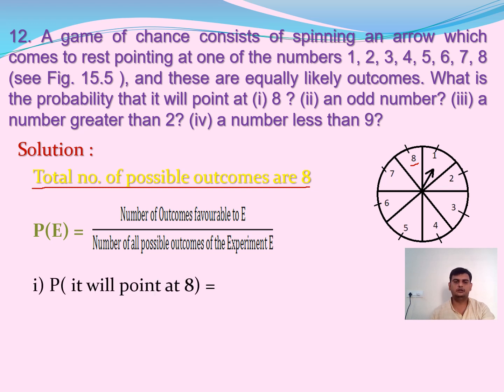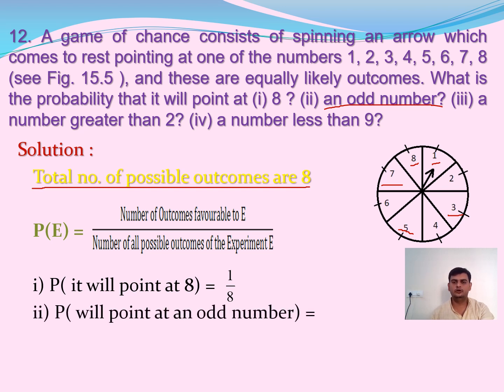Now the first question, the probability that it will point at 8 is nothing but 1 by 8. Now the second question, we have an odd number. How many odd numbers do we have here? 1 is an odd number, 3 is an odd number, 5 is an odd number, and 7 is an odd number. So 1, 2, 3, 4, odd numbers are there. So favorable outcomes are nothing but 4. Now the probability that it will point at an odd number is 4 by 8, which gives us 1 by 2.